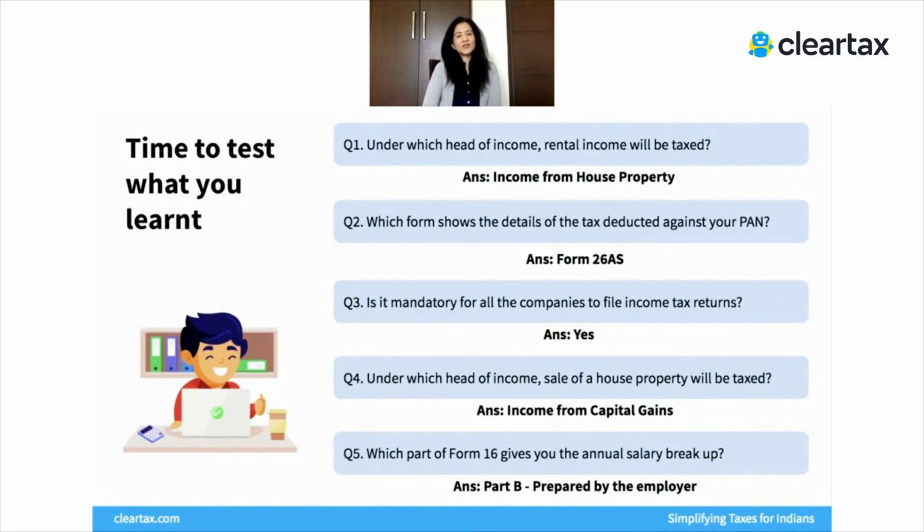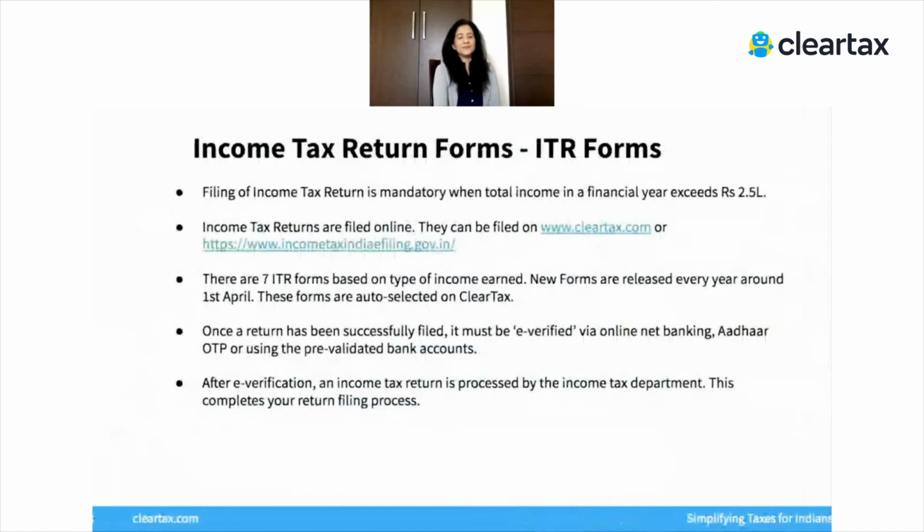I'm sure once you have a Form 16 in your hand, now that you know how important this is, you're going to review every part of it. You're going to review your Form 26AS so that you know how to go about your taxes.